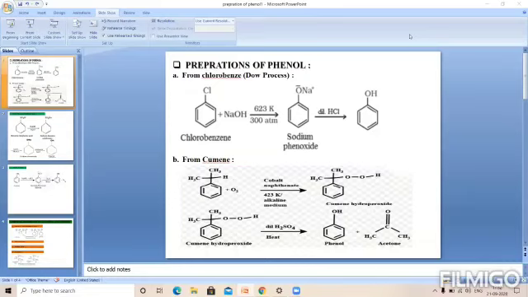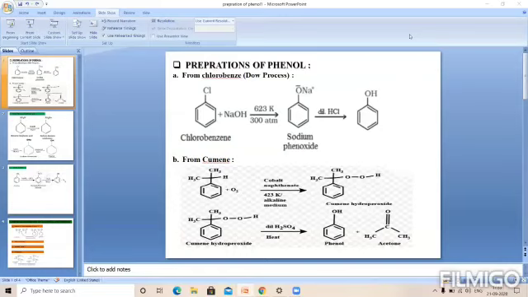After that, there is a second important method, that is from cumene. Cumene is the commercial name of isopropyl benzene. This is the second important method by which we can prepare phenol. Nearly all phenol required today is obtained by this method. This method is called the commercial method or industrial method.